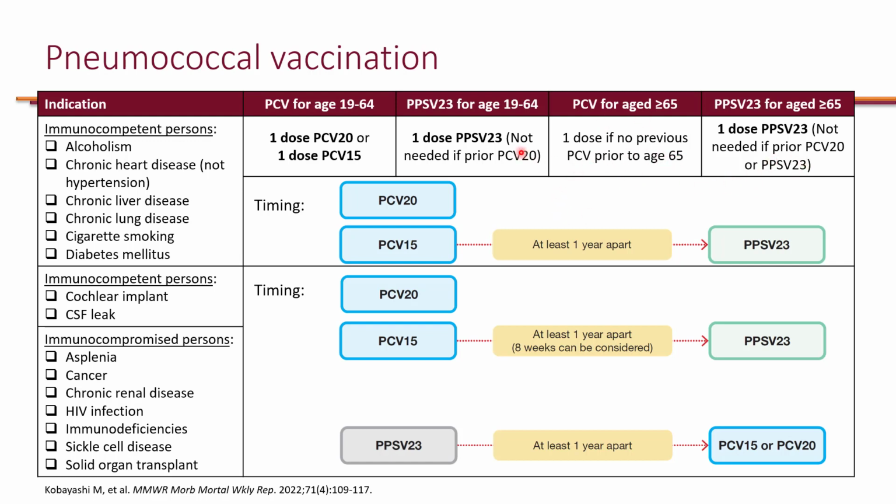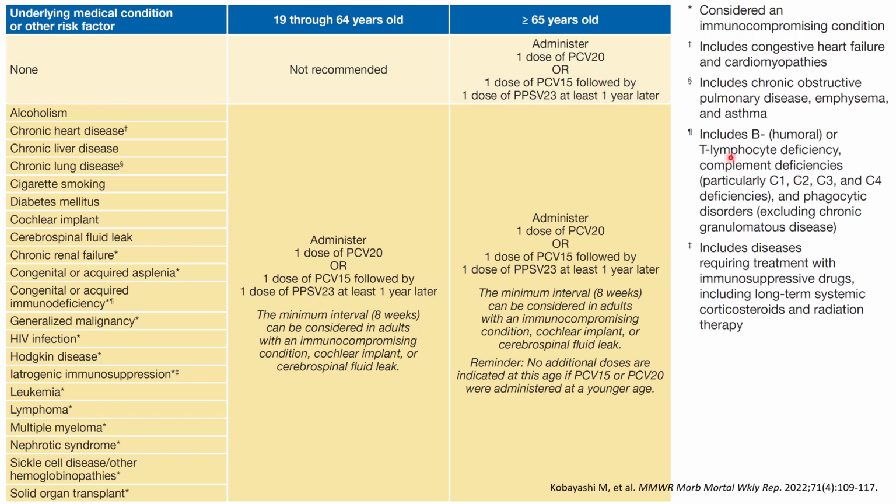Now, if they turn 65 and they had not received this vaccine, it is recommended they get 1 dose of PCV, either 15 or 20, just like before, or if they had previously received PCV13, they still need to get a PPSV23, or they can even get PCV20 once they turn 65. And here's a summary of what I covered in a table format, which I let you pause this video and review.